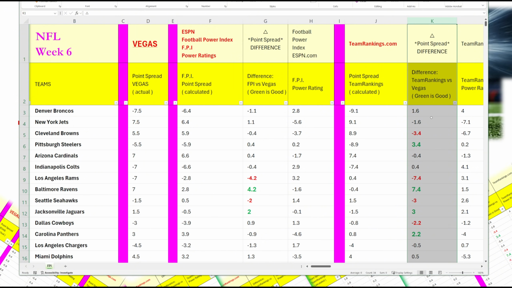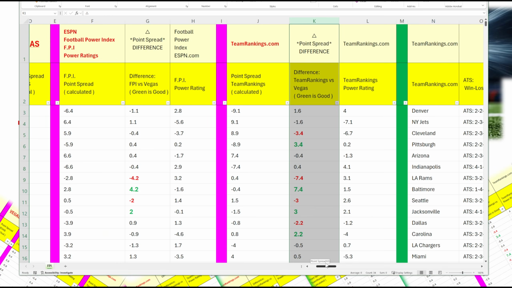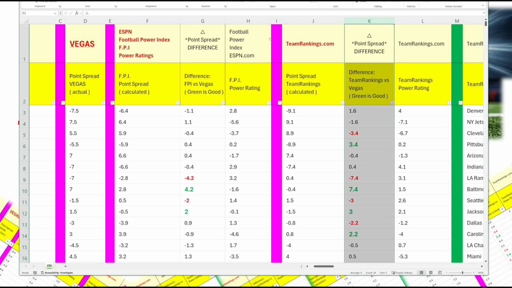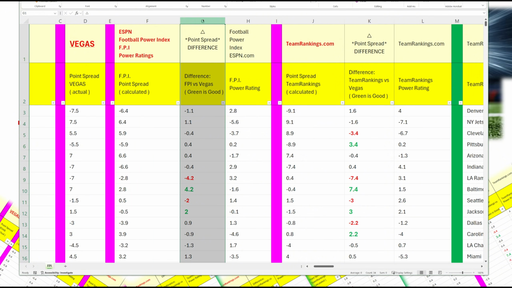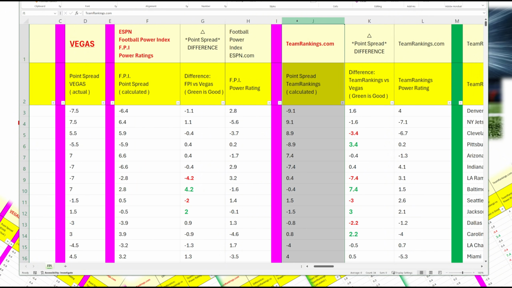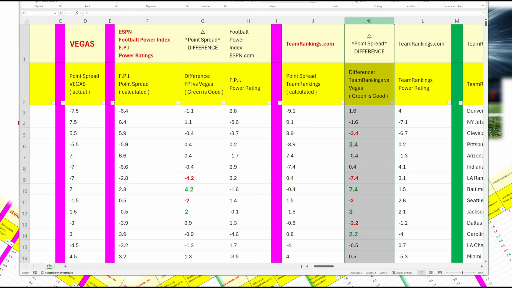So remember, green is good in this situation, and so these are unique calculations that are not available anywhere else. And the key thing is you have the Vegas point spread, you have the ESPN FPI Football Power Index point spread, the difference, the Team Rankings point spread, and then the difference. So the rest of the spreadsheet contains very useful information, all located on the spreadsheet.